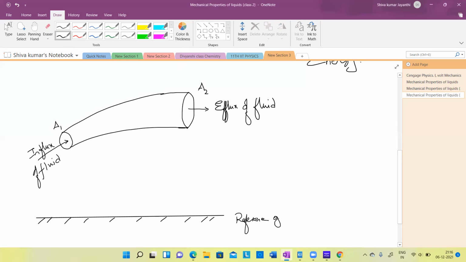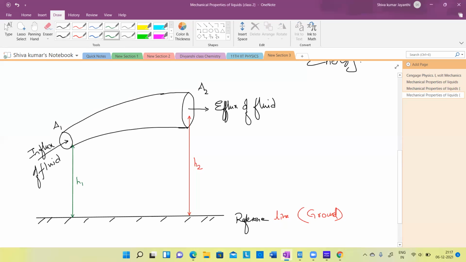Reference ground or reference line, we call it either. There are several ways we can say it: the reference line, which is your level ground. So this efflux, where it comes out, is at some height h2, and this is at height h1.